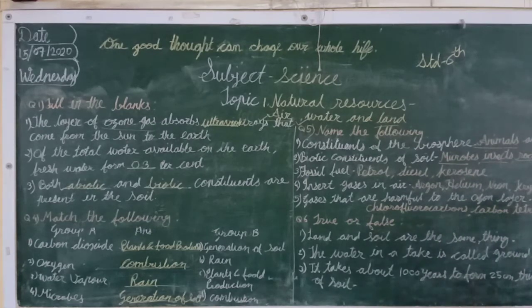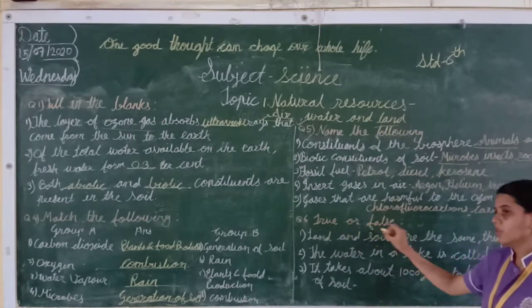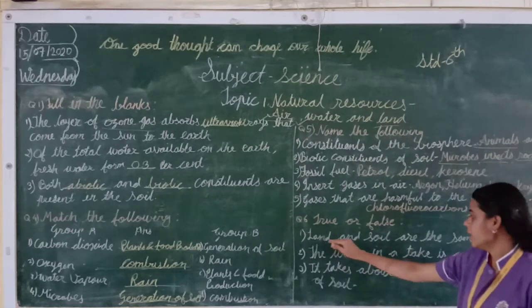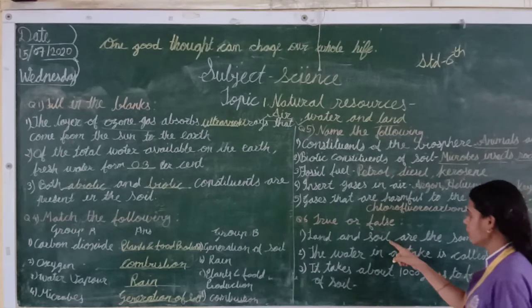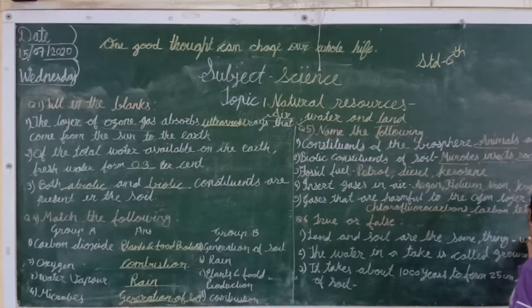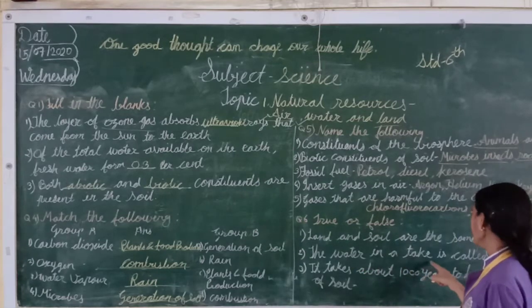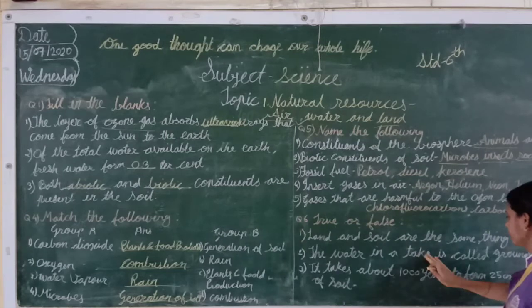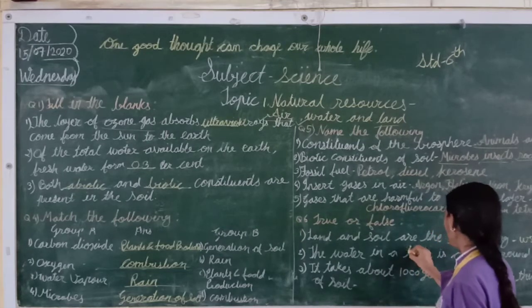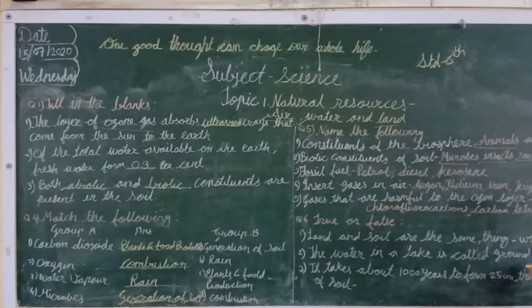Okay, now next one we will see true or false. Land and soil are the same thing. Land and soil are the same thing? No. So this answer is wrong. The water in a lake is called groundwater. No. Lake water is not groundwater. So this answer is also wrong.